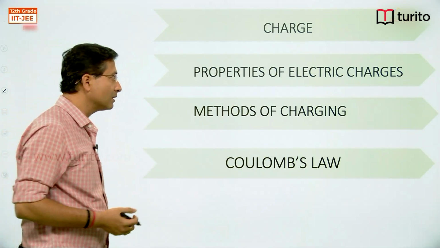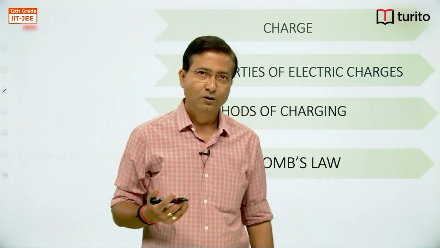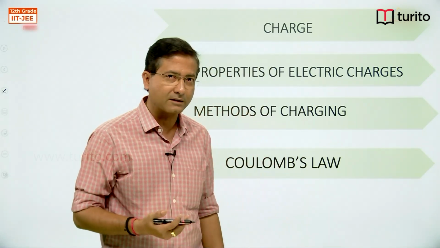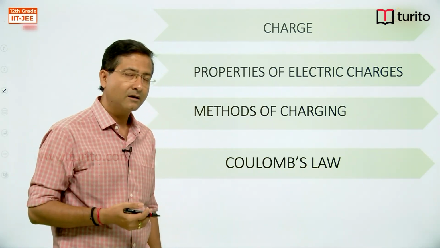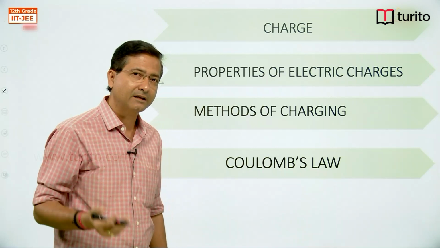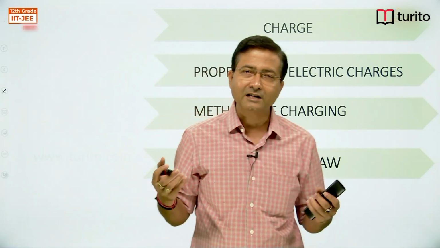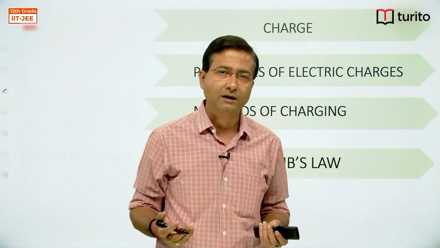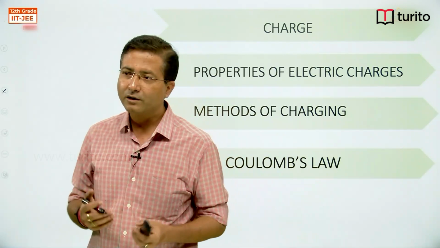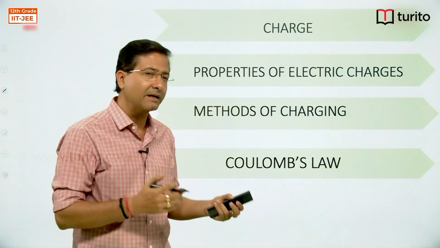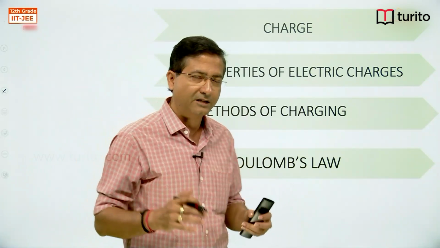Then we talked about the properties of charges. So the first property: there are two types of charges, named by Benjamin Franklin. One is called positive, another is called negative. Another property was that like charges repel each other, unlike charges attract each other. So positive will repel positive, and positive and negative attract. Similarly negative will also repel negative, like charges repel.